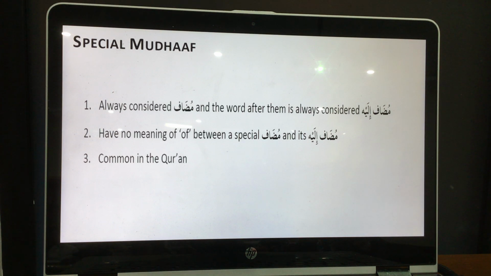So I think there are 16 words, or maybe 17, I forgot. I'll show you in the chart. I want all of you to memorize these words with the meaning, just like you memorize the other words, okay? So in our next exam, we'll have the vocabulary from the first one, the feminine words, and also the body parts. Remember we learned about the body parts? Eyes, lips, ears, okay, hands, ankles, knee, all those words, and these special words that we have to learn. That's why it's very common in the Quran. Okay, so let's look at these words.